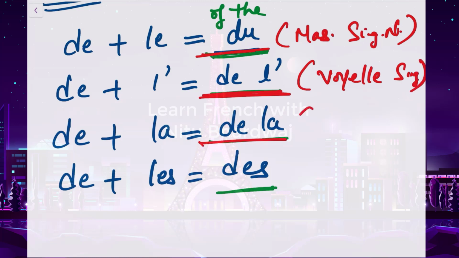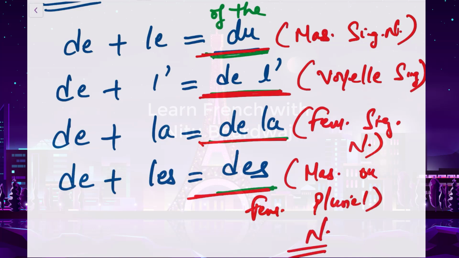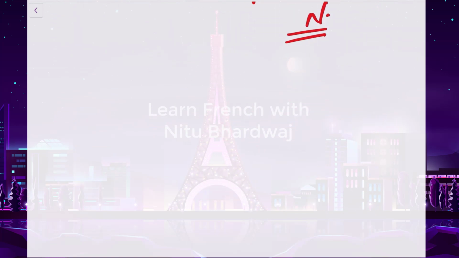The de la will come in front of a feminine singular noun. Okay. Des will come in front of a masculine or feminine plural noun. Okay. So I'm going to repeat them once again. Du, de l', de la, des.